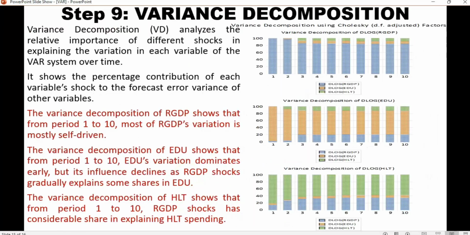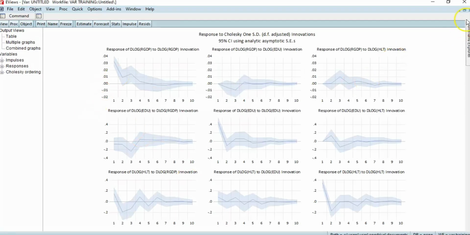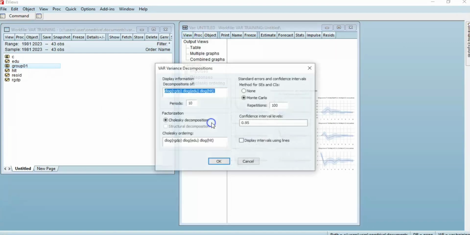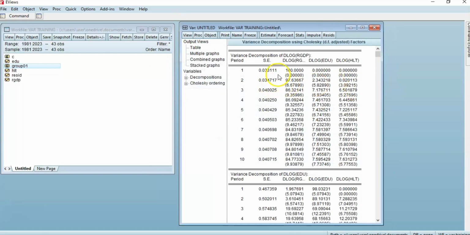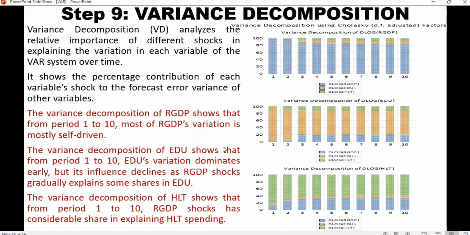And once we've done that, the next thing we do is the variance decomposition. How do we do the variance decomposition? Now come to our EViews. We go to View, click on Variance Decomposition. We leave it this way and click OK. Now this is the variance decomposition. You can see GDP coming down to itself from 100 down. I prefer using the stacked graph. We'll go to an expanded version of it.